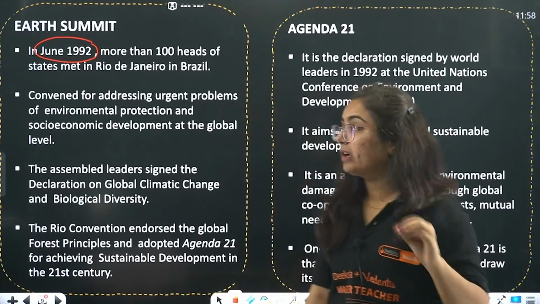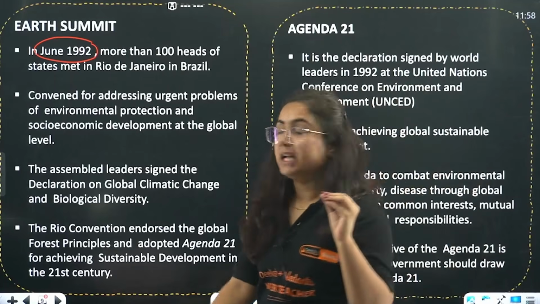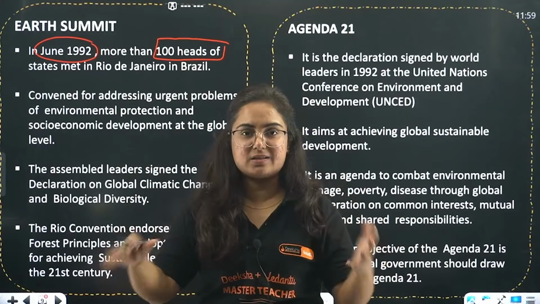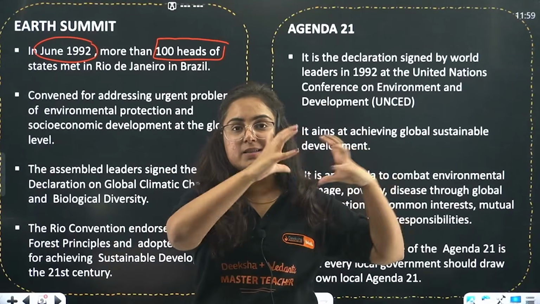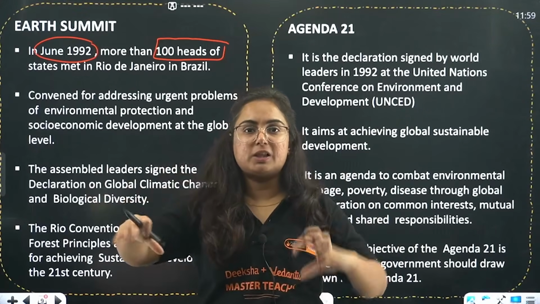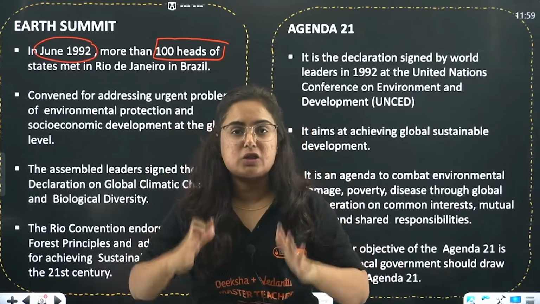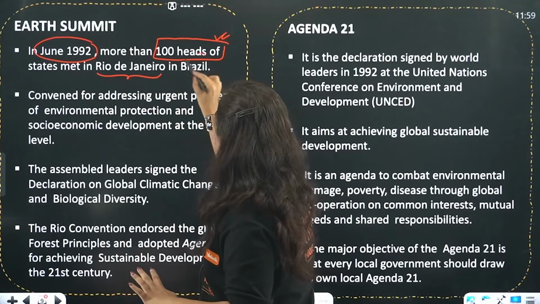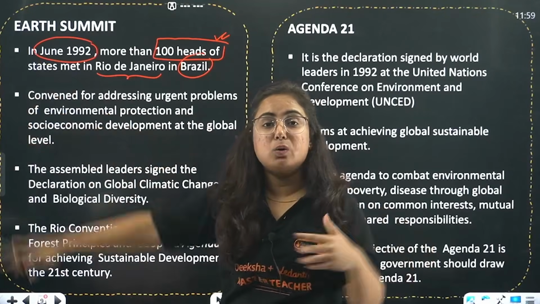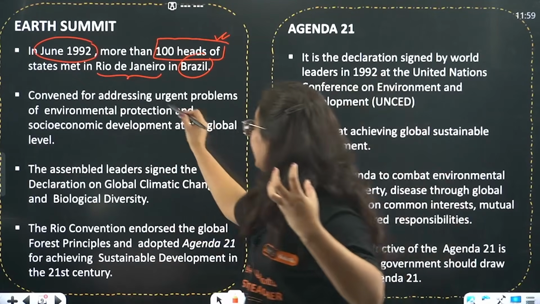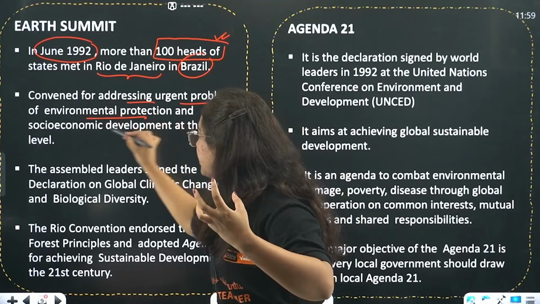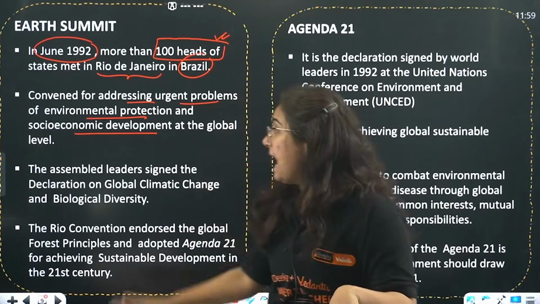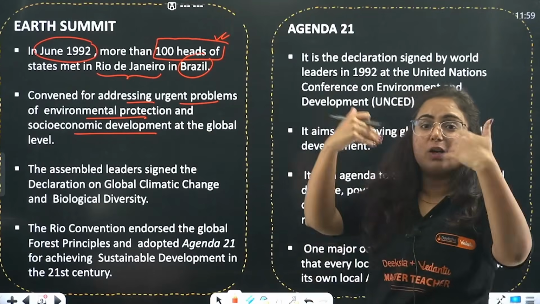So in June 1992, beta, more than 100 heads of state. By state, I mean countries. Whenever I teach SST, I'll tell you that the state here in civics and geography is not Madhya Pradesh, not Chhattisgarh, not Jharkhand. It is a nation. So the heads of more than 100 nations met in Rio de Janeiro in Brazil in June 1992 for addressing the urgent issue of environmental protection and socio-economic development at the global level.